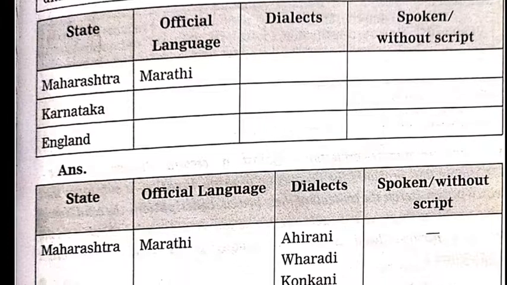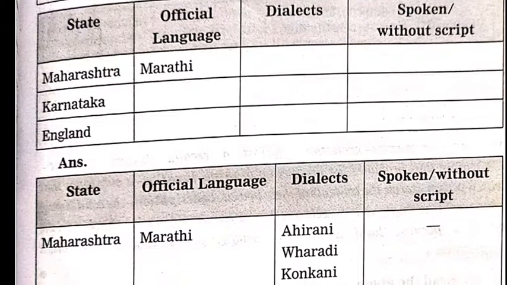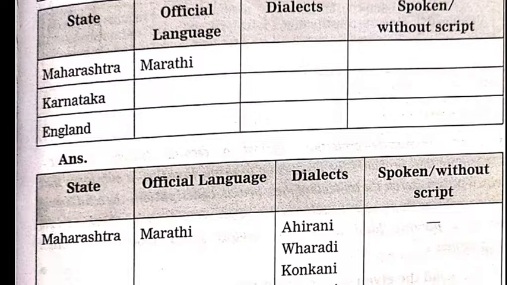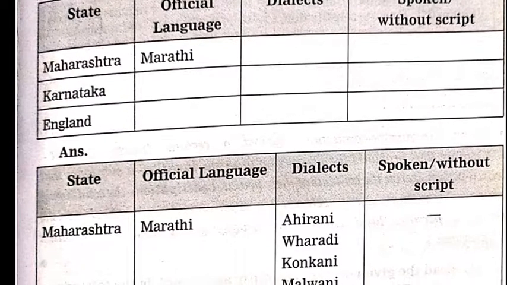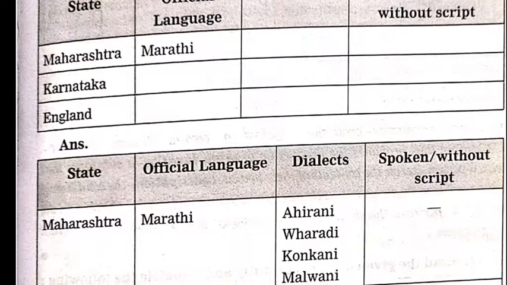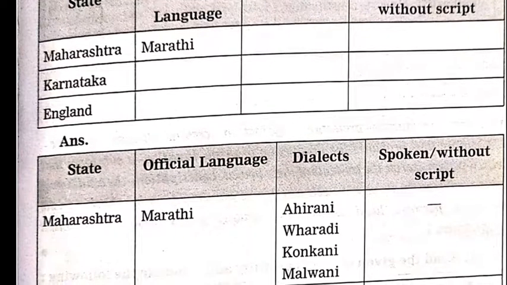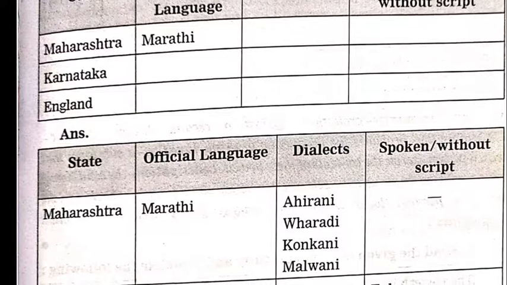The chart given to you is like this: state, official language, dialect, spoken with script. Maharashtra, Marathi. Now directly move on to the answer. Maharashtra, Marathi, Ahirani, Varhadi, Konkani and Malvani, but they do not have any script.